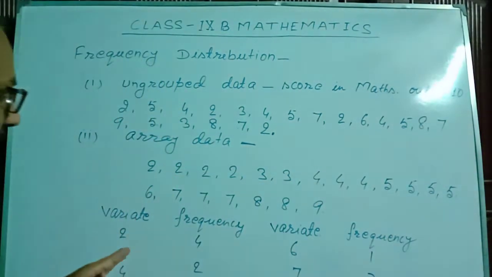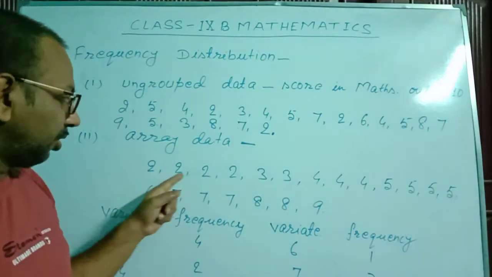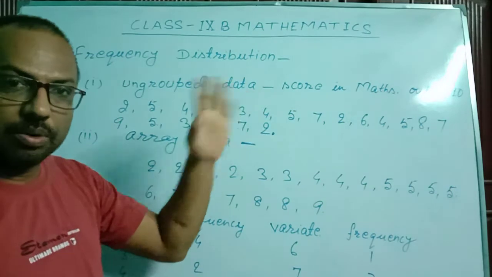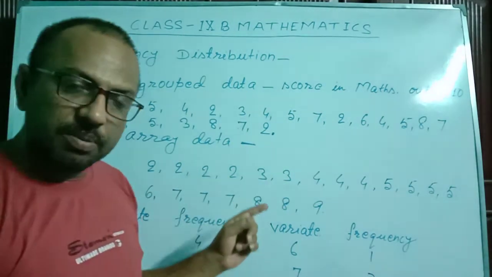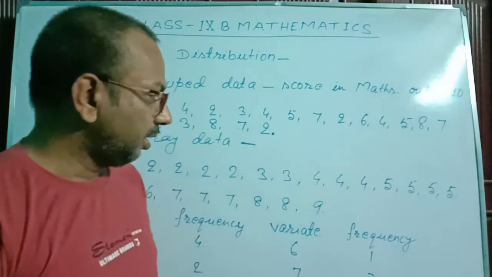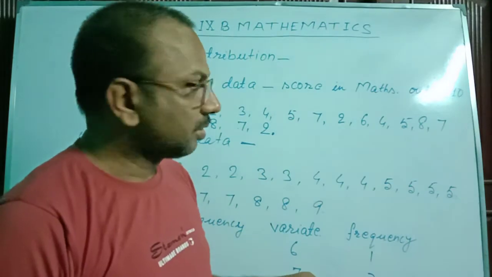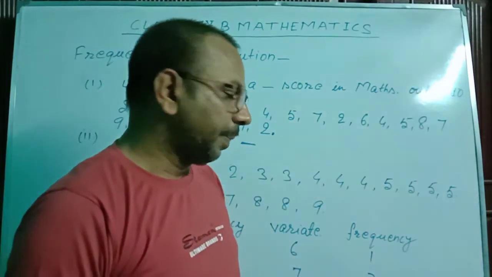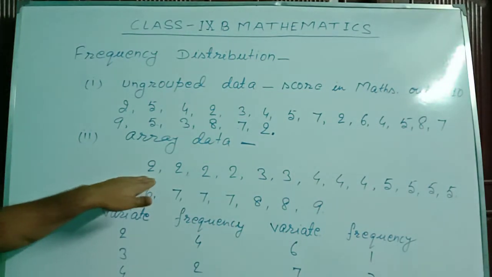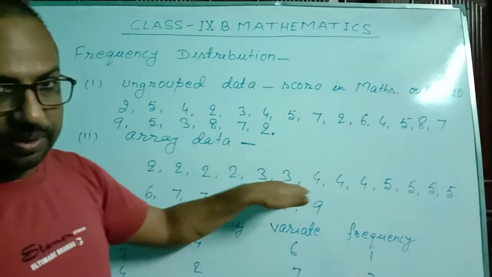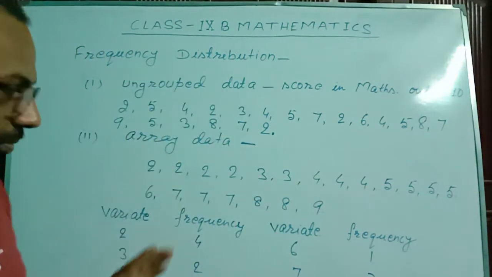It means 4 students of your class scored 2 marks in mathematics out of 10, 2 students scored 3 marks, and 3 students scored 4 marks. This is the meaning. I repeated the observations according to the ungrouped data.